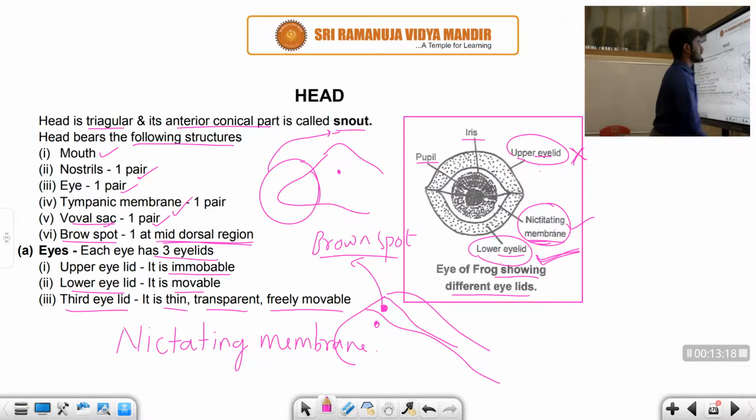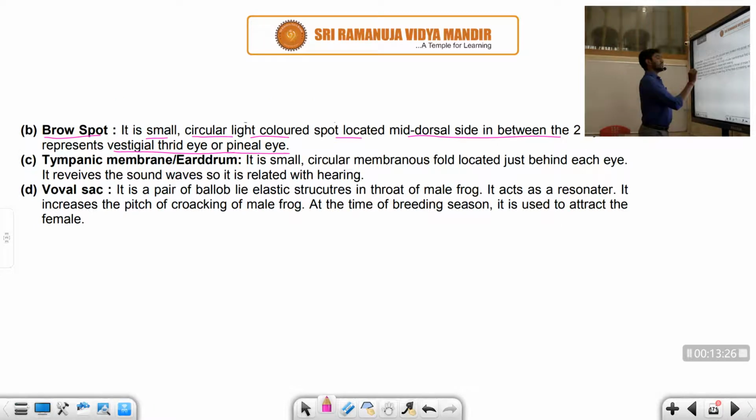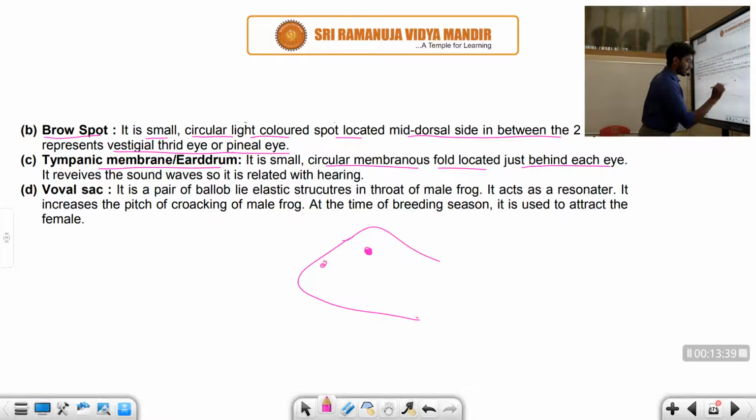The next one you can see is the tympanic membrane, or eardrum. It is a very small, circular membrane located just behind each eye. Suppose you can see this is the frog head. This is an eye, and there is a pair of nostrils, and located exactly below the eye is the tympanic membrane. It is also called the eardrum, and it receives sound waves, so it is related to hearing only. So what is its function? It is the hearing process.